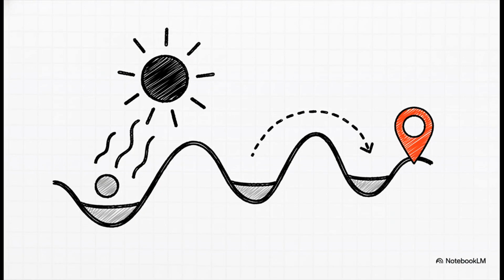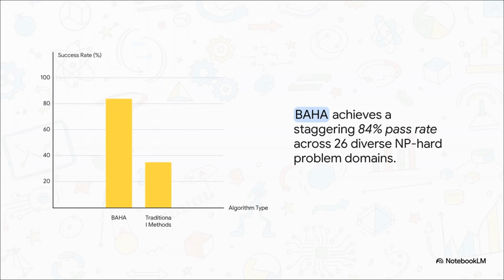All right, first up, simulated annealing. This method, which is used in a system called BAHA, brings in principles from thermodynamics. It basically gives the algorithm a shot of heat. This lets it make some weird moves, even ones that look worse for a moment, just so it can jump out of those little traps and get a bird's eye view of the entire problem. It's literally like giving your algorithm a GPS instead of just letting it wander around lost. And does it work? Oh boy, does it work. BAHA has an 84% success rate across 26 different types of these notoriously difficult NP hard problems.